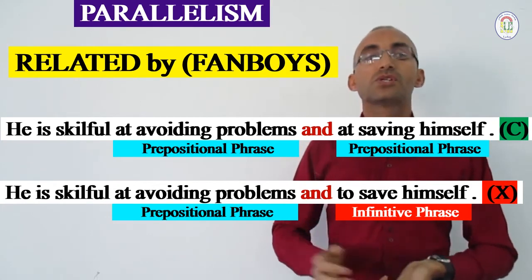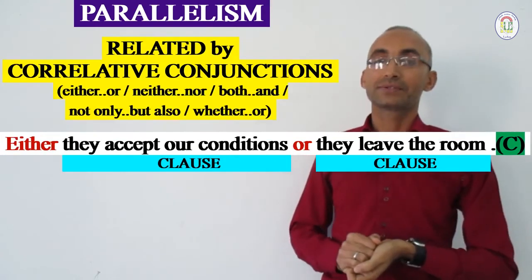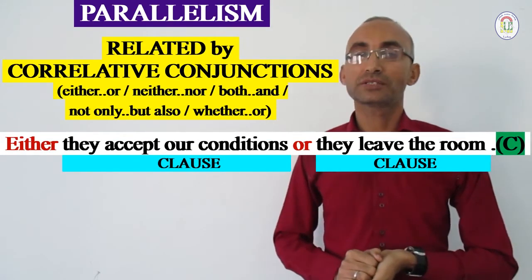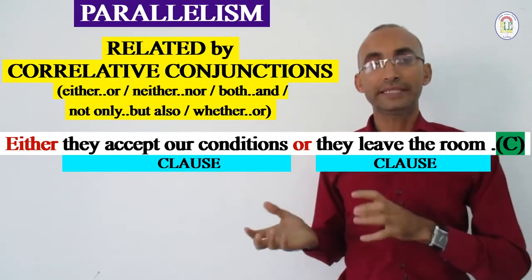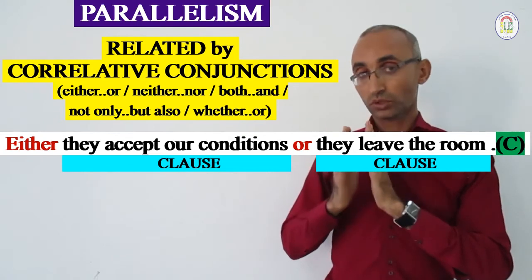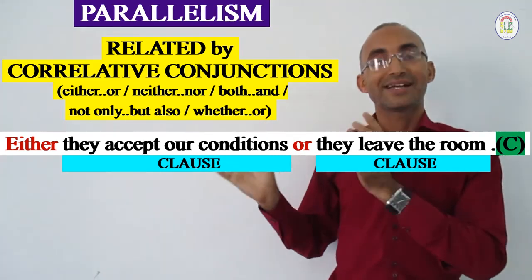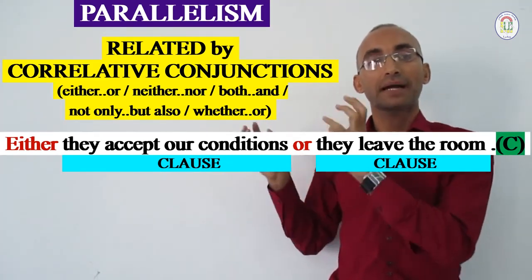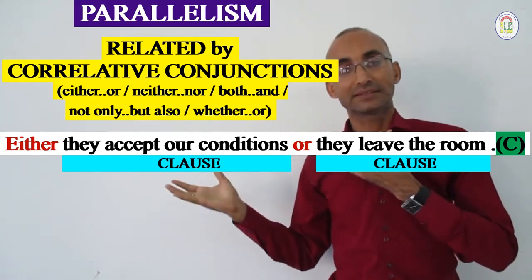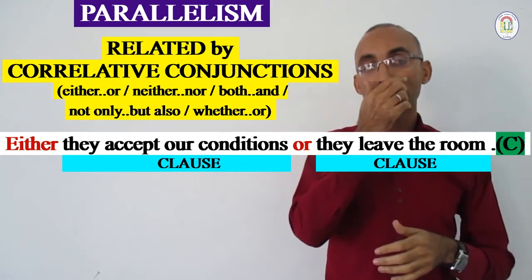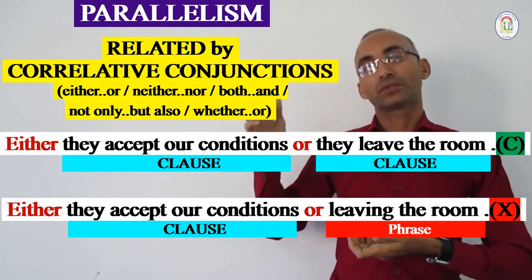Clear? Another example with clauses: Either they accept our conditions or they leave the room. Here I have a correlative conjunction which joins two clauses, and both clauses have the same structure. We have they accept and we have they leave. So here it is correct. But suppose someone wrote, either they accept our conditions or leaving the room.